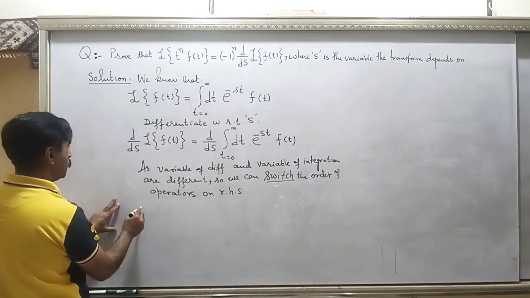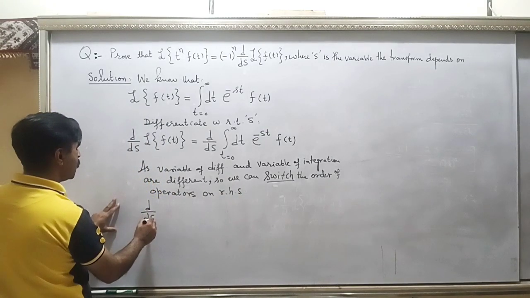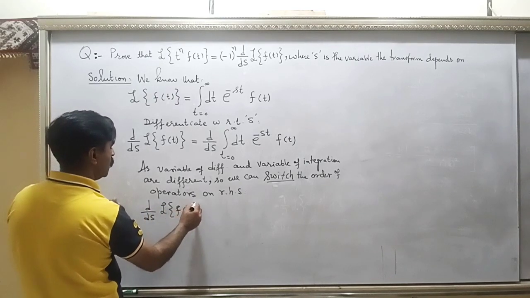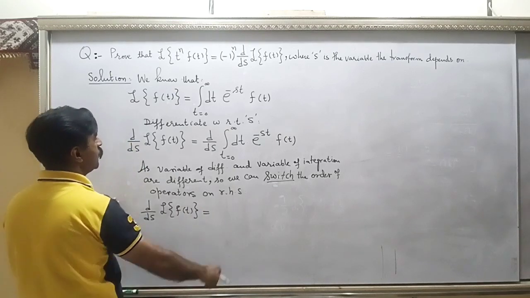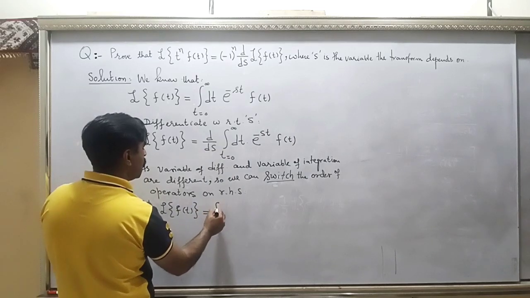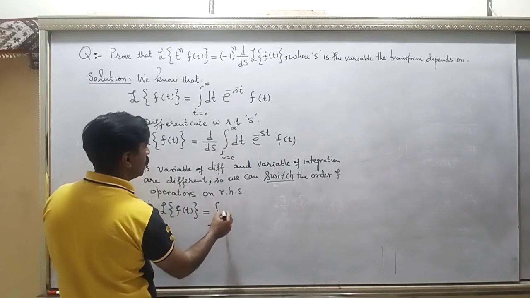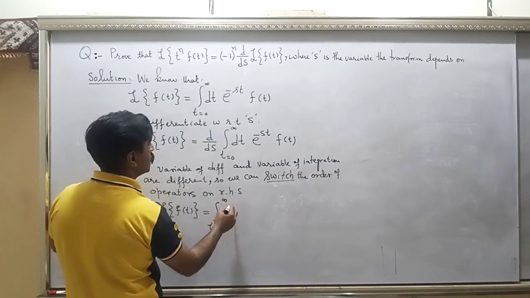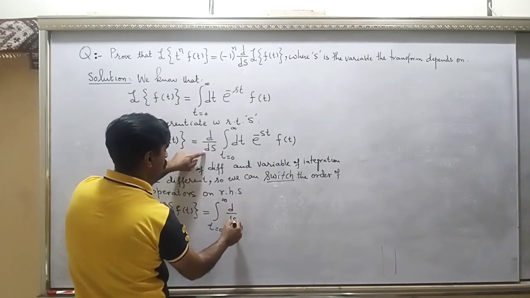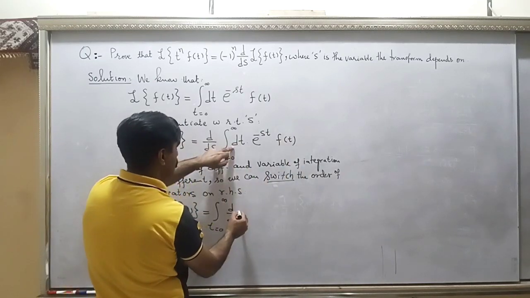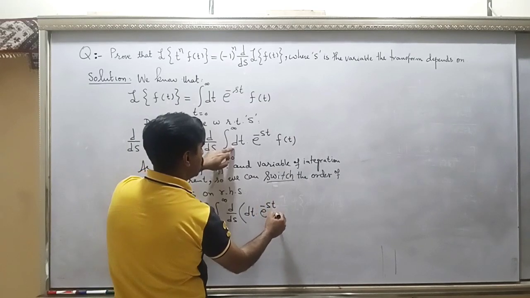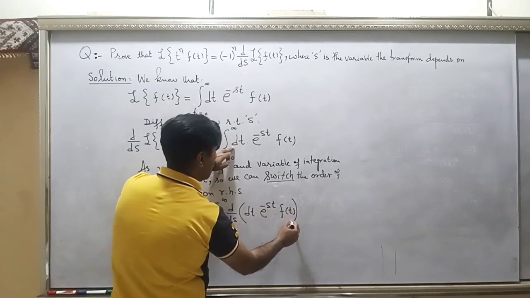Let's do this. d by ds of this is equal to this. Interchange: integral sign first and d by ds later on, and everything else is here. Integral 0 to infinity dt, d by ds of e to the power minus st into f(t), right?